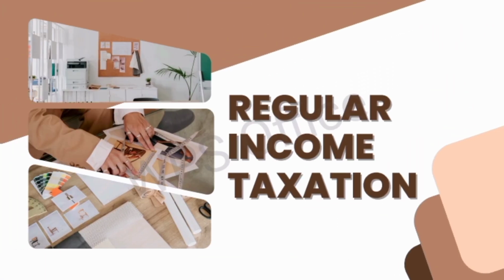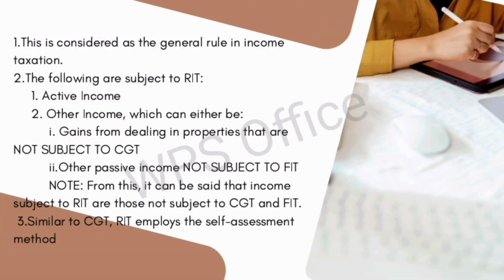Regular income taxation. This is considered the general rule in income taxation. The following are subject to RIT: 1. Active income. 2. Other income, which can either be gains from dealing in properties that are not subject to CGT, or other passive income not subject to FIT.